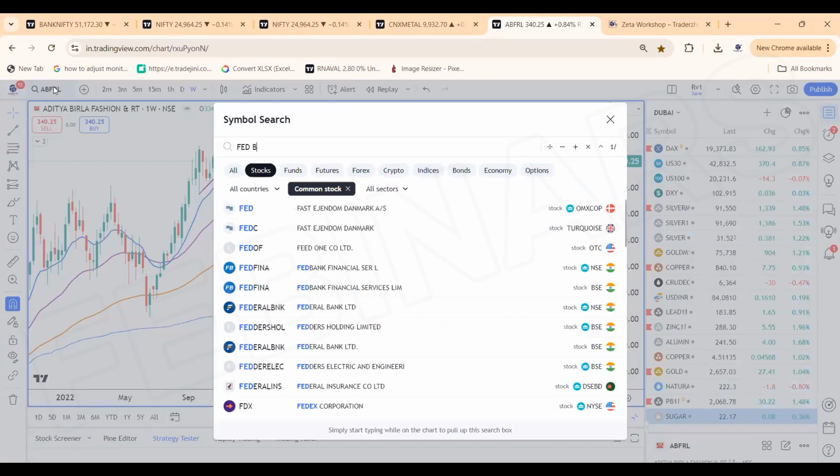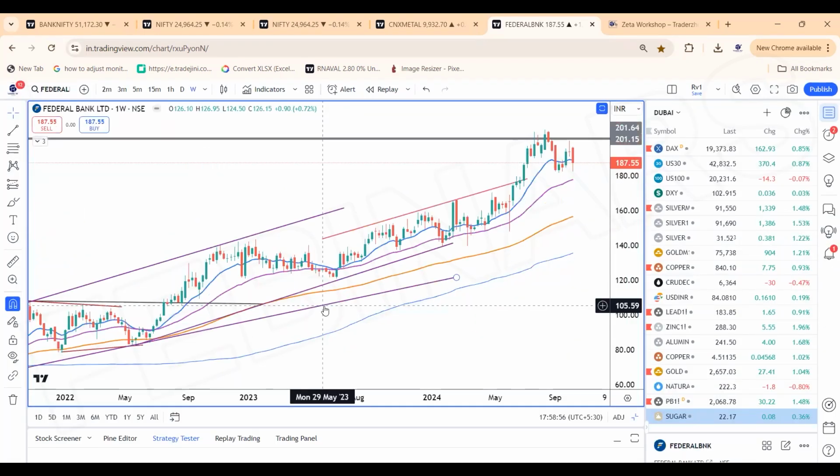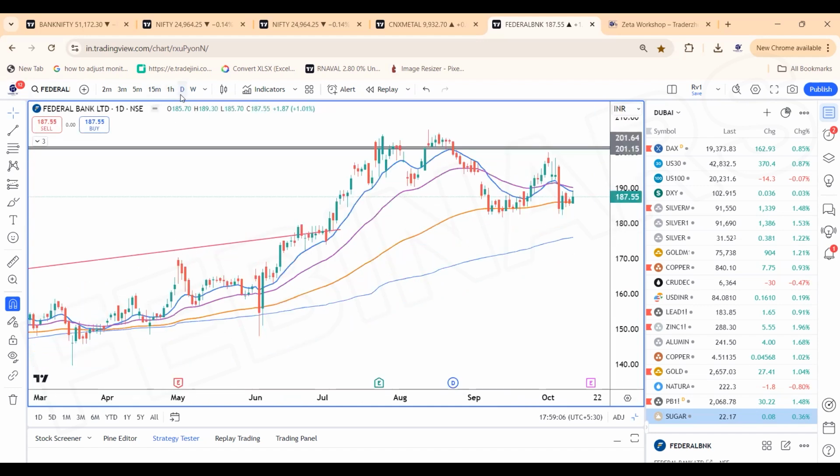So Fed Bank, 178 is the stop for the stock. 178 in fact is the support. Very important support for the stock is 178, as I see 178 as a key cluster zone. This Friday 18th would be the results for the stock, and once we cross the zones of 193, 194 or 196 levels, Fed Bank is headed.